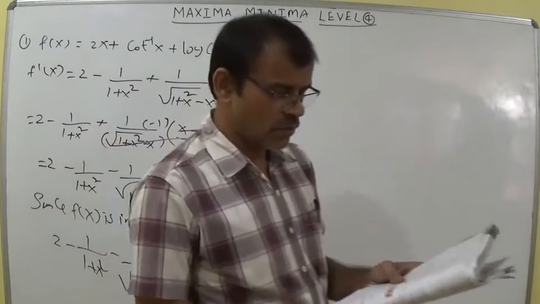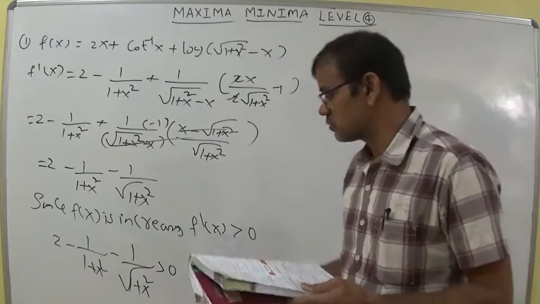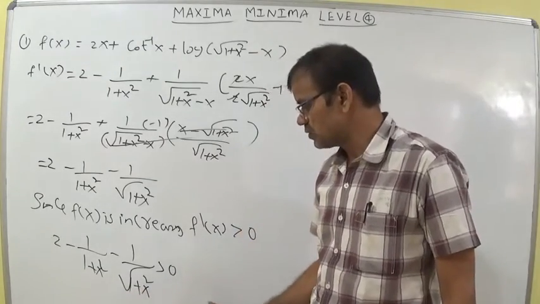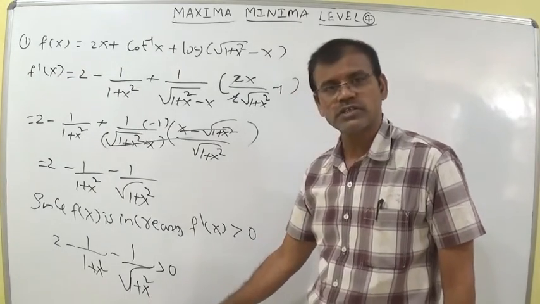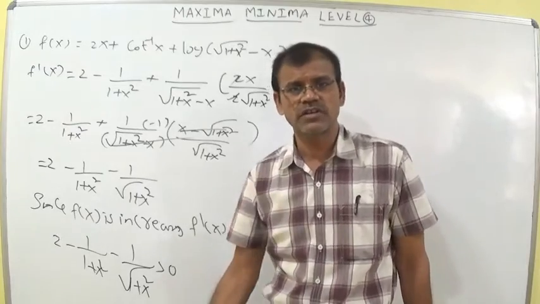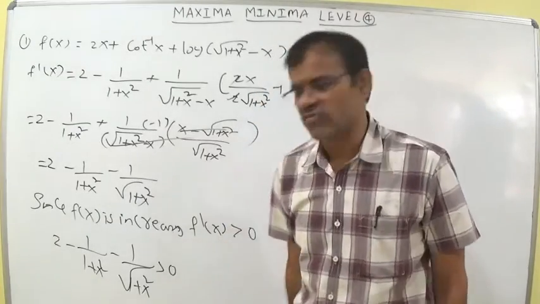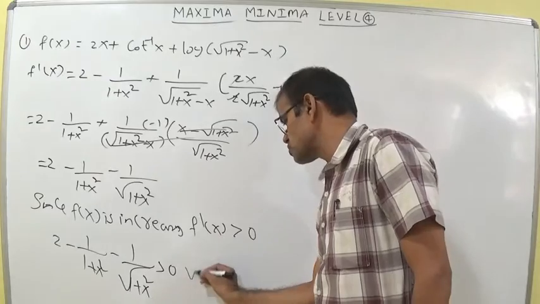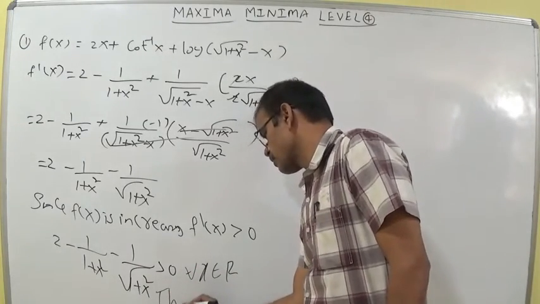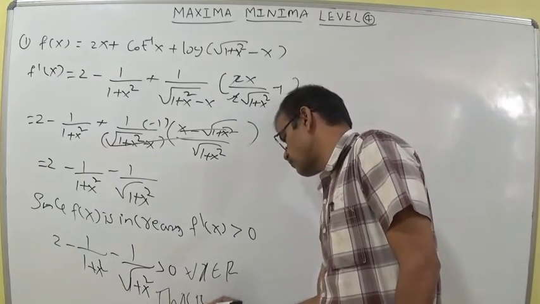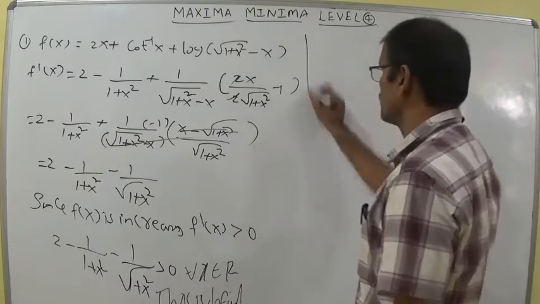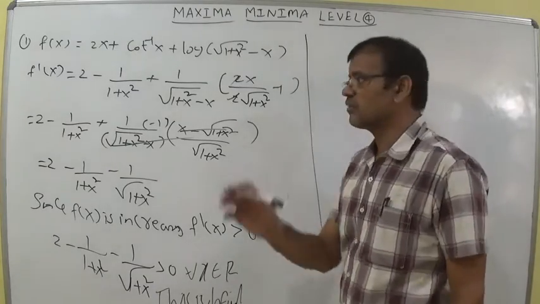So we should calculate the domain of the given function. X square is greater than 0 for the root, this is not equal to 0. x square not equal to minus 1 is absolutely wrong, because x square equal to minus 1 is not possible in real numbers. So everywhere this is defined. So for x belongs to R, this is correct. For x belongs to R this is defined actually. So here the domain is R. For every real number, f of x is increasing.